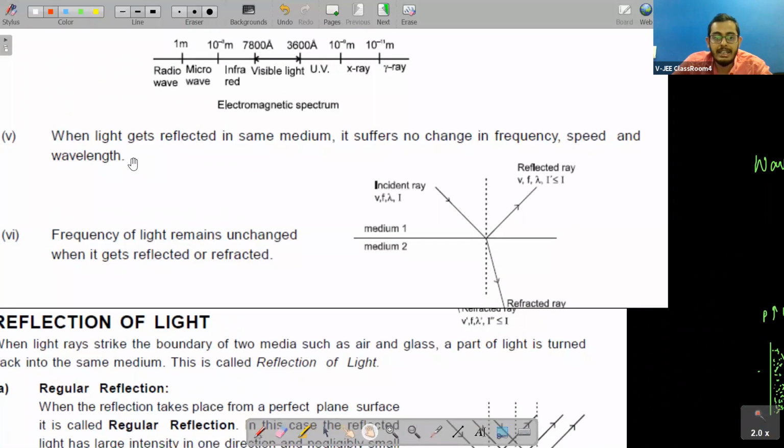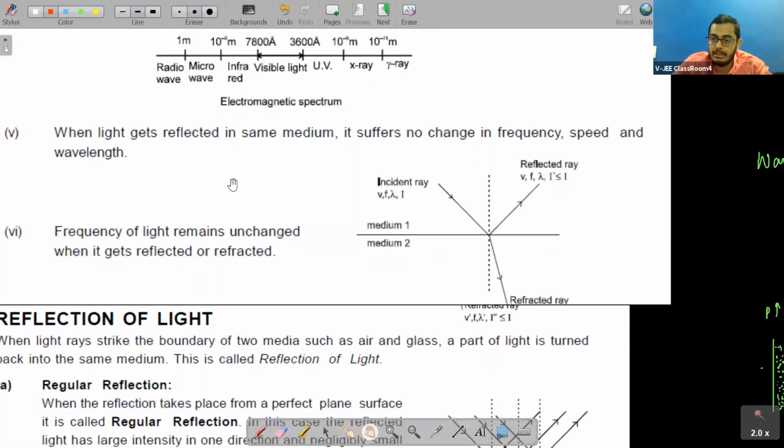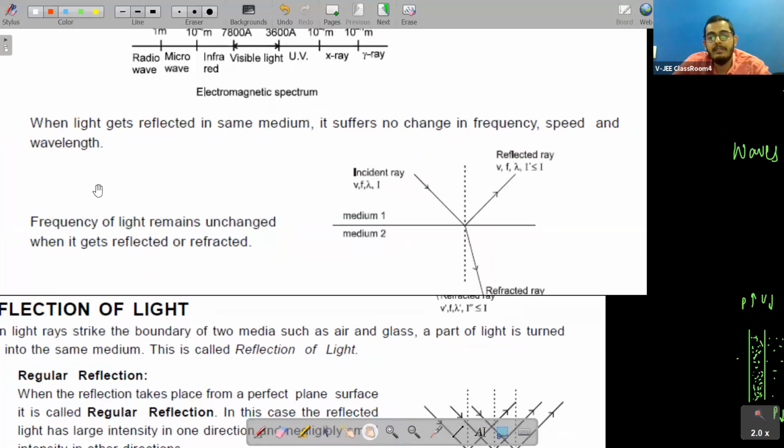See what it is saying: when light gets reflected in the same medium, it suffers no change in frequency, speed and wavelength. See, this is the incident ray and this is the reflected ray. We already know about reflection, refraction, all these things, right, students? Because we have studied this in our 10th grade already. So here we'll study this in a more advanced form.